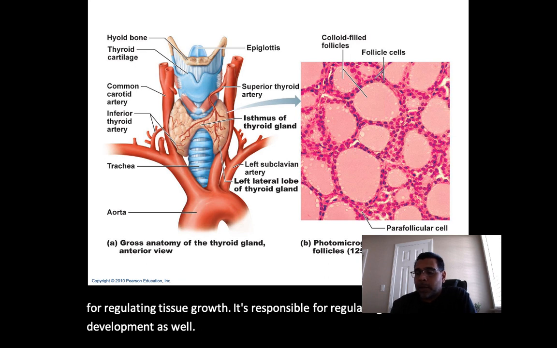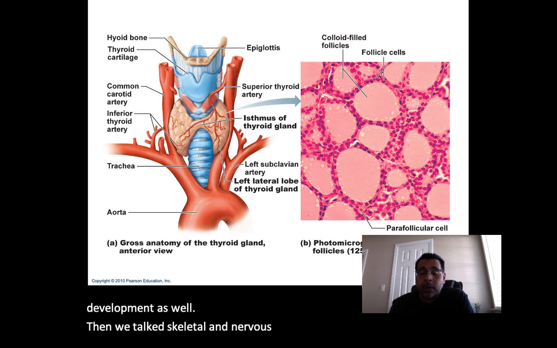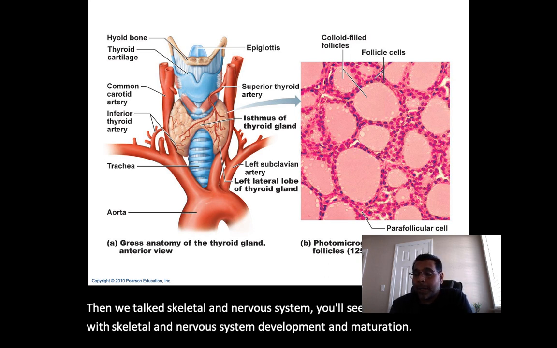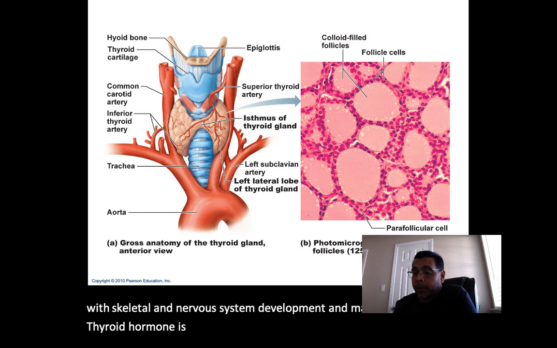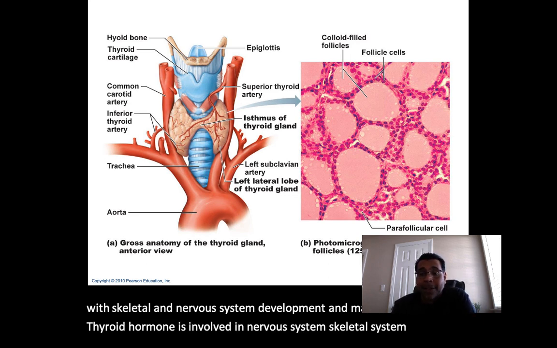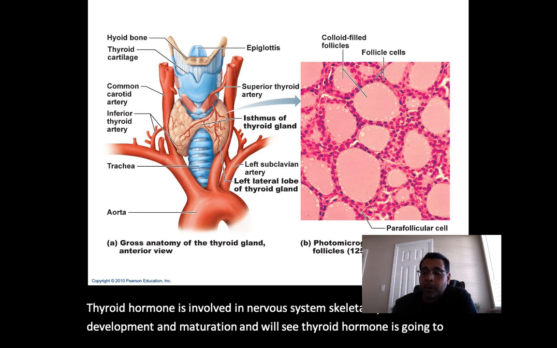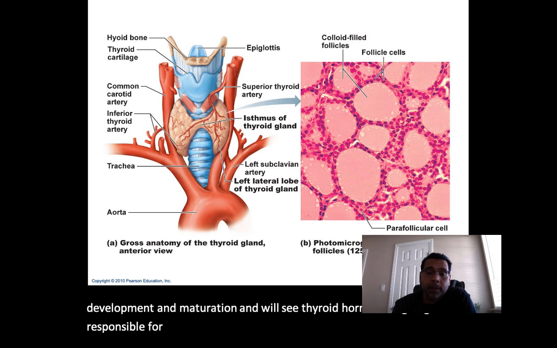Now, when we talk skeletal and nervous system, you'll see it's also involved with skeletal and nervous system development and maturation. And we'll see thyroid hormone is going to be responsible for reproductive capabilities as well. It's involved with reproductive capabilities.